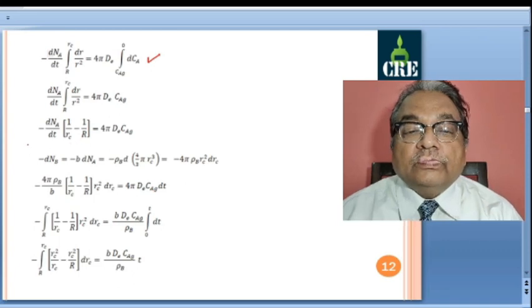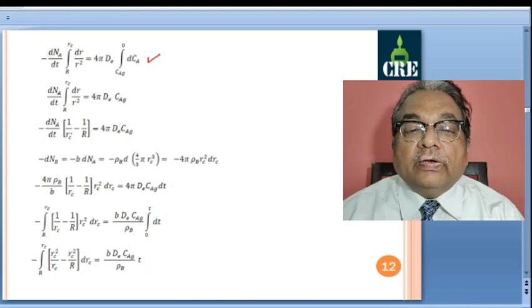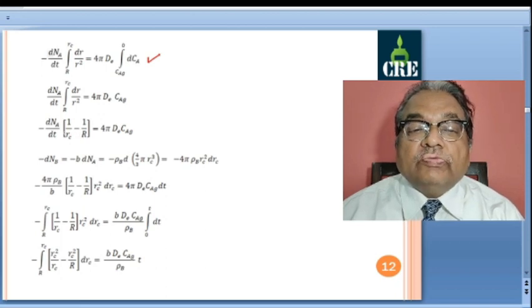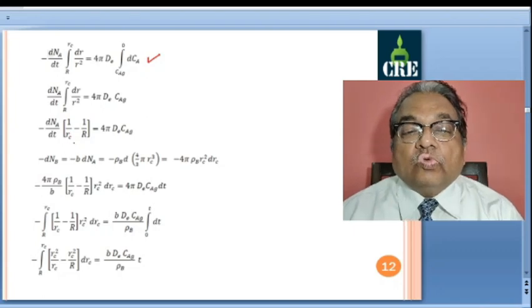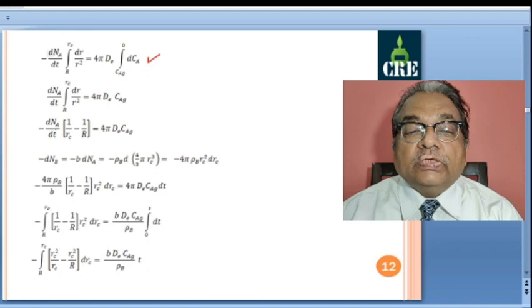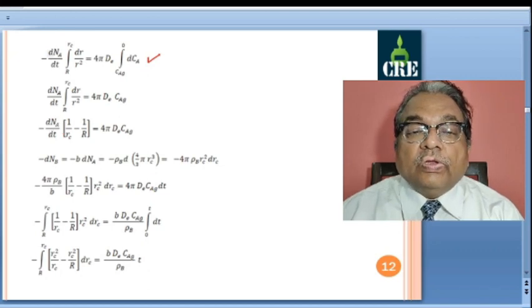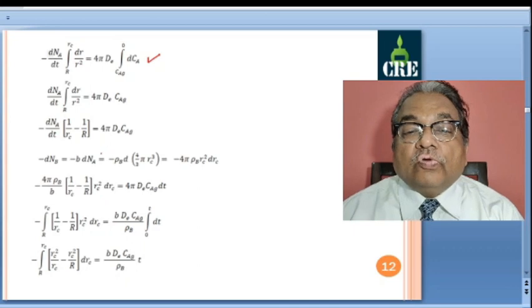So, we have an equation where NA is variable, dt, so time is variable, and we have integrated r between these limits. Here r is constant, but this rc is variable as the core is shrinking. So, we have three variables. We will eliminate one variable that we can easily eliminate, that is NA. We will eliminate it from this definition which we have used earlier.